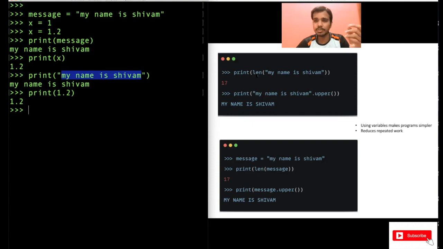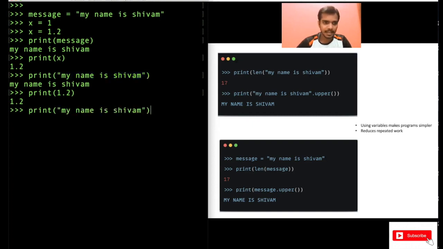I have used the length function here. It is again an inbuilt function, len, and it will give you the length of this string. Similarly, you have another function called upper. If you apply that on a string, it will convert the string into uppercase. You can see the example here, right? So let me also show you here. Let's copy paste here.